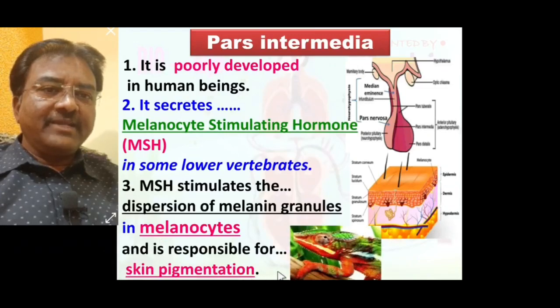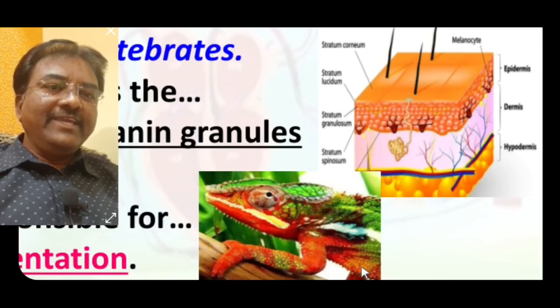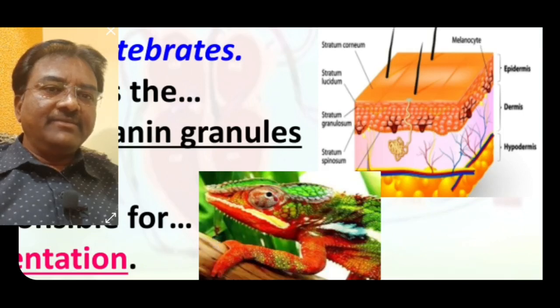See the diagrammatic representation. This is a lower vertebrate, Calotropis, showing different colors. So skin pigmentation is seen due to melanocyte stimulating hormone. Such hormones stimulate the melanocyte, and due to this, skin pigmentation takes place.